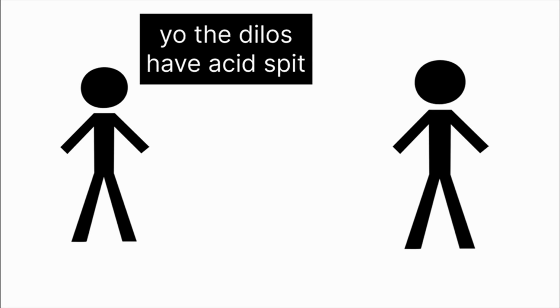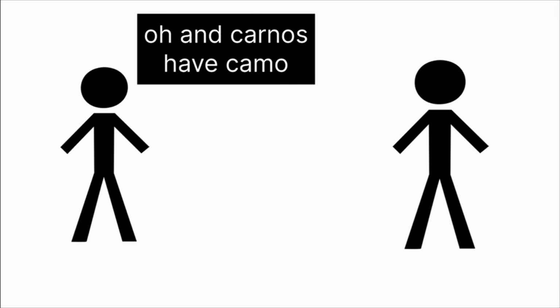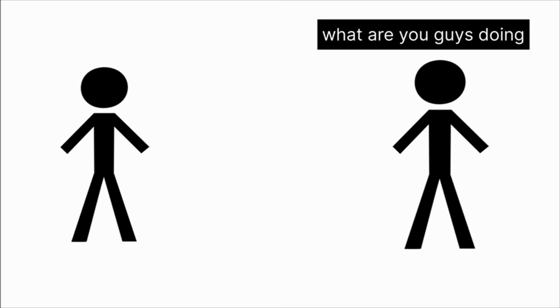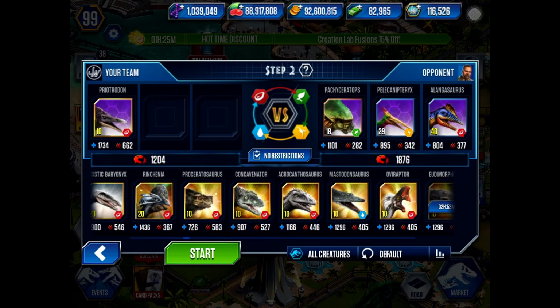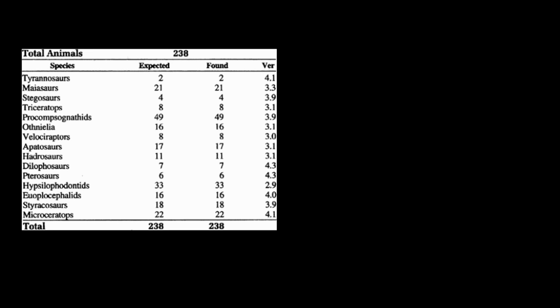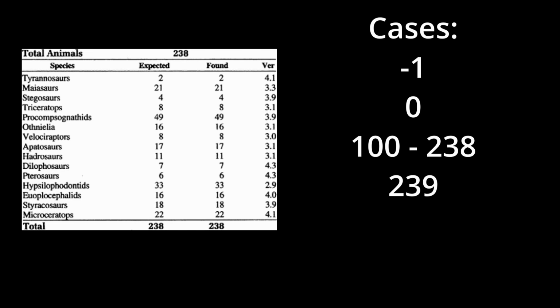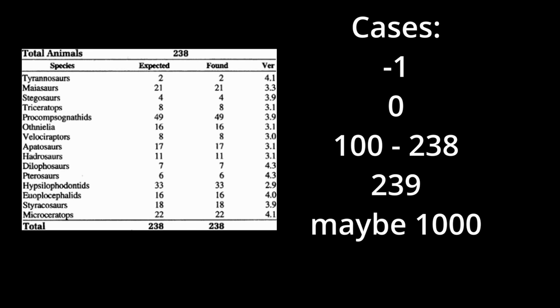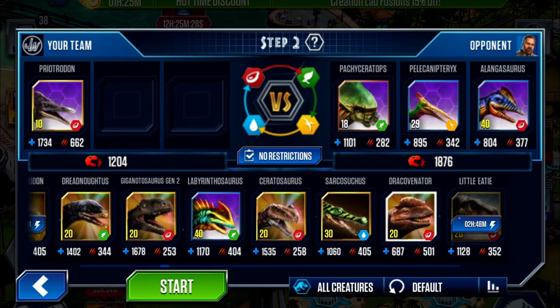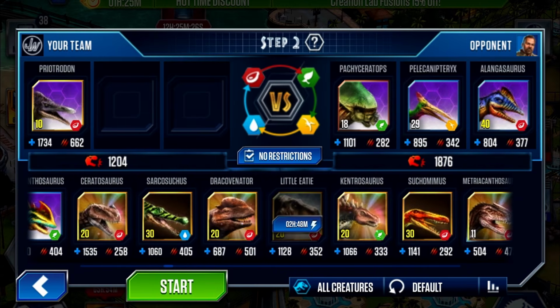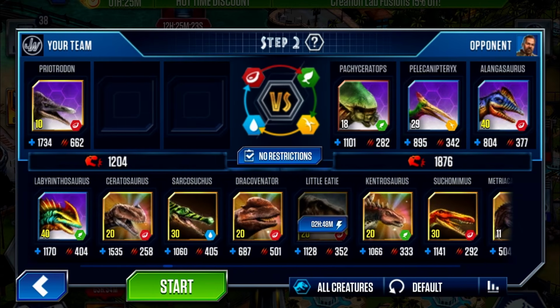Along the way, more communication wouldn't hurt between the scientists and the people back at control. Issues should be openly addressed rather than being swept under the rug so proper security measures can be made for different species. Oh, and probably the most important one, thorough testing on the software. Yeah, for whatever reason, edge cases and accounting software just wasn't considered at all. Instead of ignoring it, tell the computer to search for -1, 0, 100, 238, 239, maybe 1,000 creatures, just to be sure this thing runs properly. There's probably a ton of others that I missed, but yeah, the book surprisingly holds up well 30 years later.